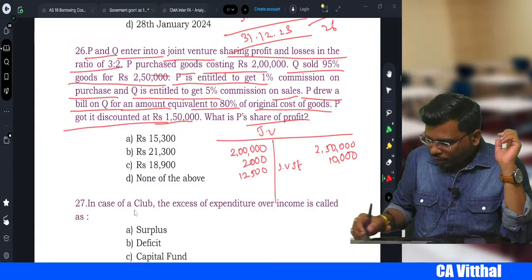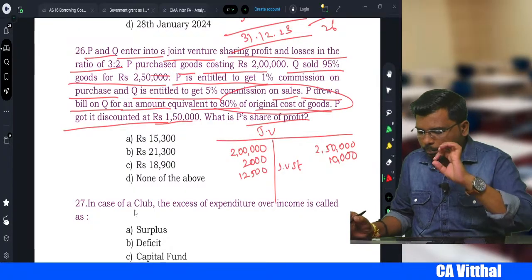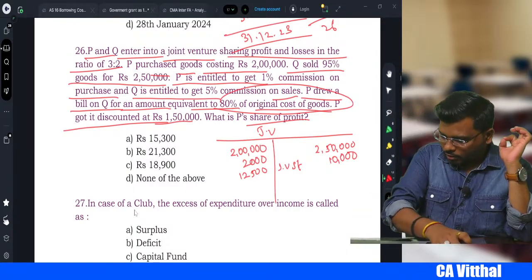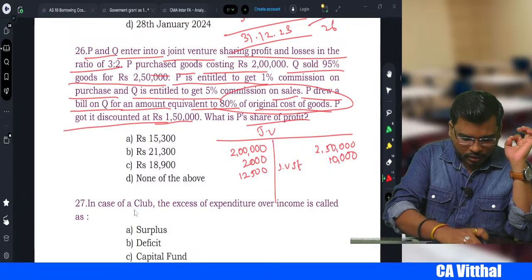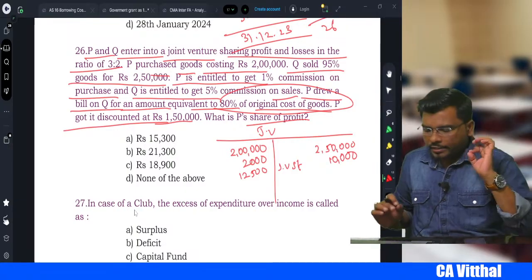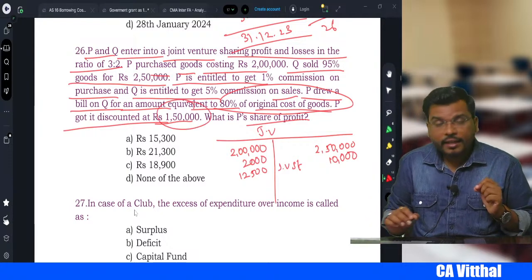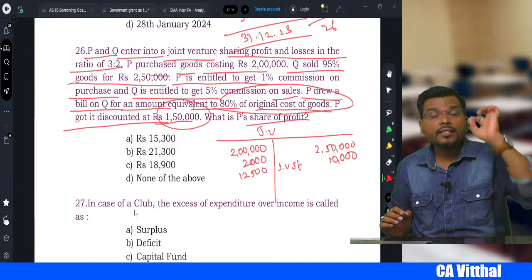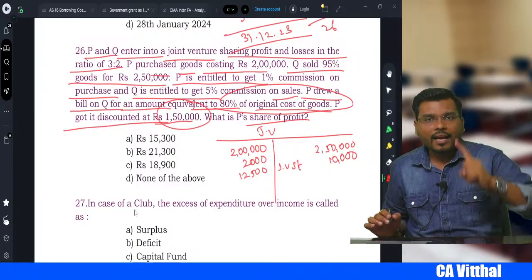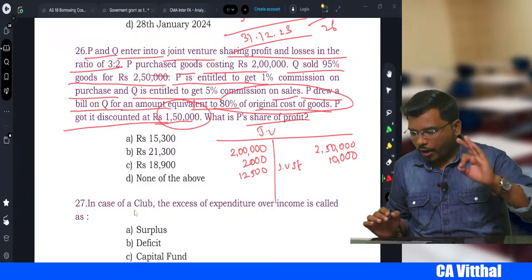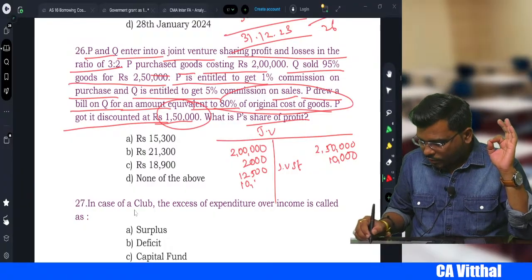Now we have discounted the bill, what happened? 80% of the original cost of the goods we have drawn. So 2 lakhs into 80% is 1,60,000 rupees, the bill he has drawn, and he discounted it for 1,50,000. There is 10,000 rupees of discounting charges, and that is a loss, that is an expense of the joint venture. So that 10,000 will also come here.